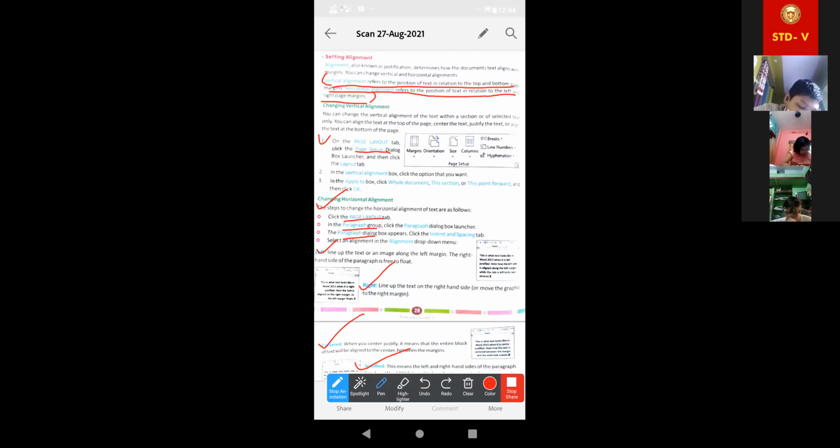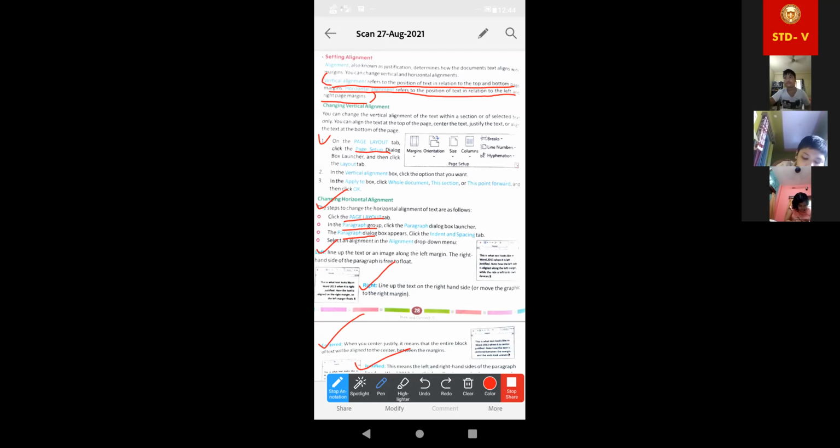Achha, for vertical alignment, basically look at this. When we click on layout, we get these options. Yesterday we completed margins, size and column.